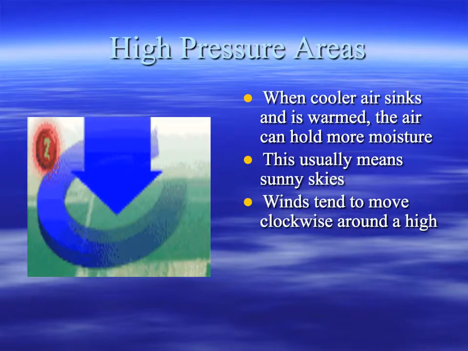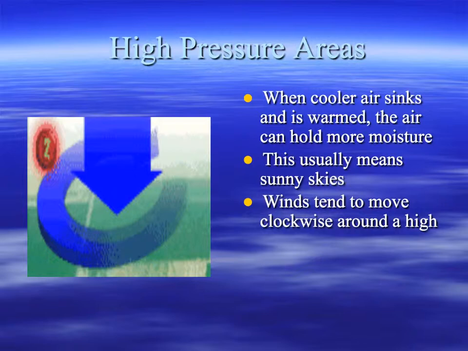Okay, high pressure areas. When cooler air sinks and is warmed, the air can hold more moisture. This usually means sunny skies. Winds tend to move clockwise around the high pressure center. So high pressure is usually represented by a blue H because high pressure is cool, dry air. And when we think of being cold, we think I'm turning blue because I'm so cold.